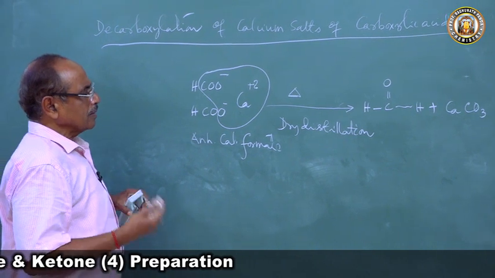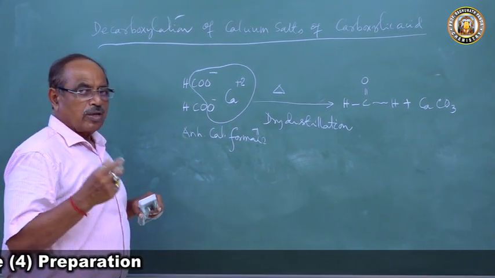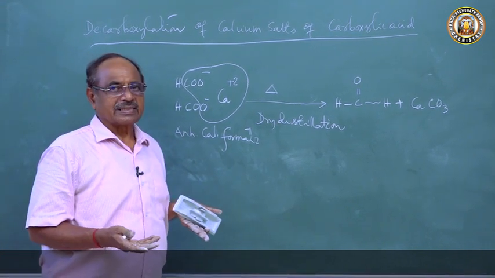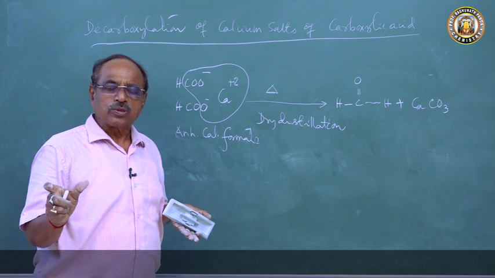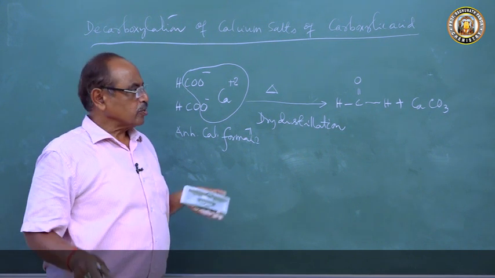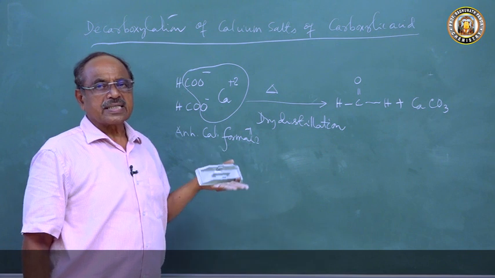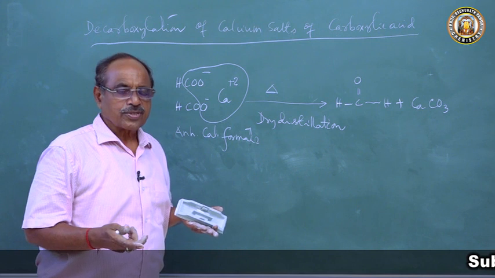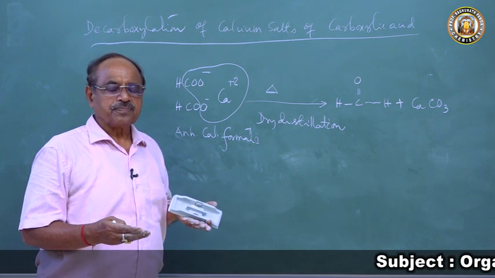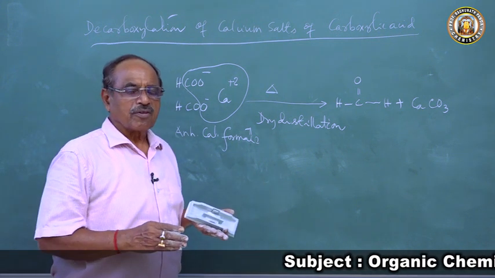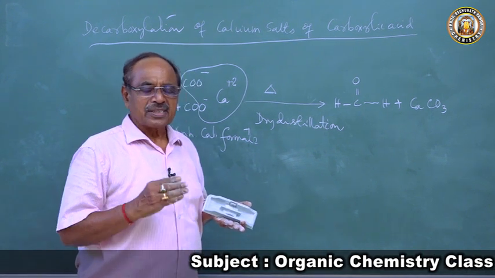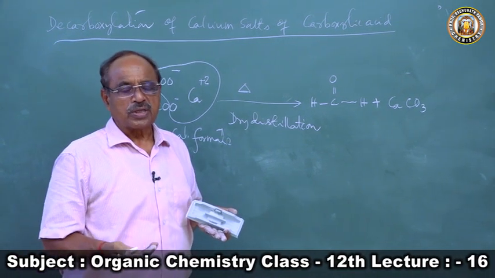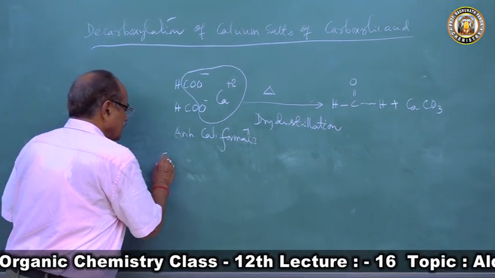Now we want to prepare acetaldehyde. So when you want to prepare acetaldehyde, we will take a mixture of calcium formate and calcium acetate, because we want CH3CHO. So H we will get from formic acid and CH3CO we will get from acetic acid. So a mixture of anhydrous calcium acetate and calcium formate, when heated strongly, undergoes dry distillation or decarboxylation to produce acetaldehyde.